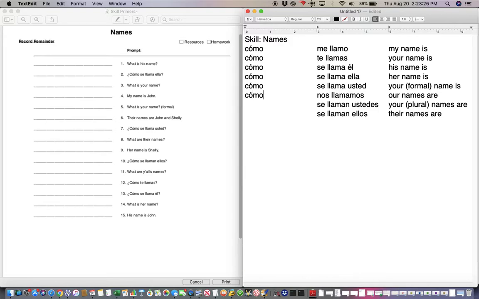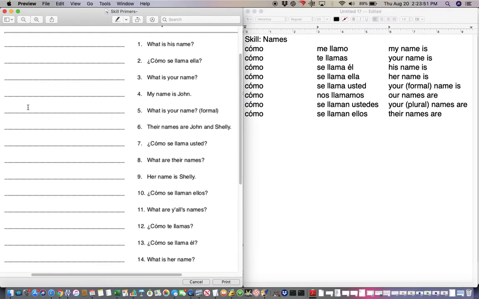Cómo nos llamamos, what are our names. It's kind of an odd thing to ask someone, but that's how you would say it if you were choosing to say it. Cómo se llaman ustedes, what are y'all's names? And cómo se llaman ellos, what are their names? So these are your notes. So let's look at the assignment.